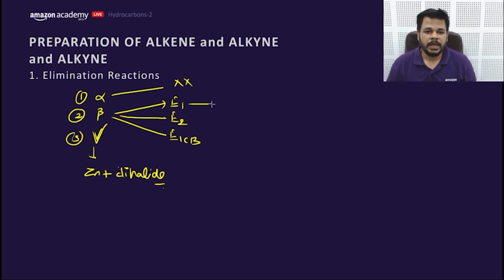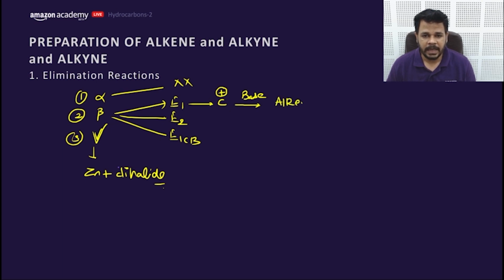Okay, let's move to the E1 part. What is E1 elimination? Can anyone tell? E1 elimination means formation of carbocation is necessary, and then the base eliminates the hydrogen from the beta position and creates an alkene.